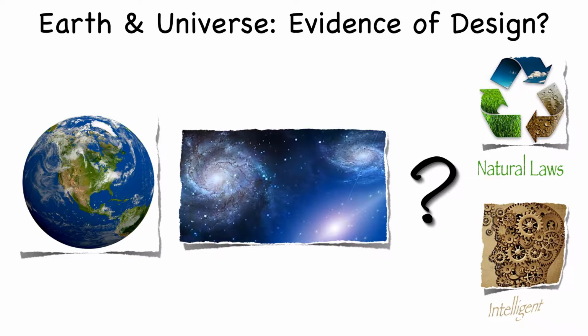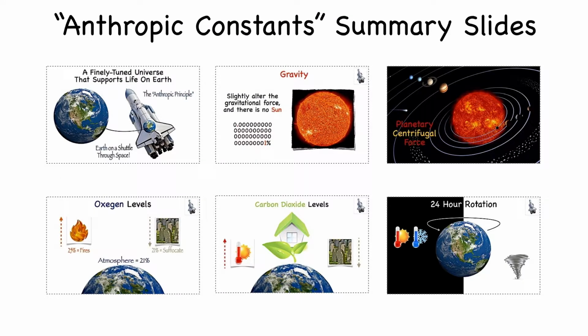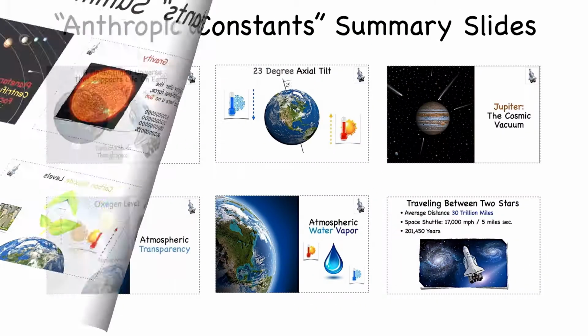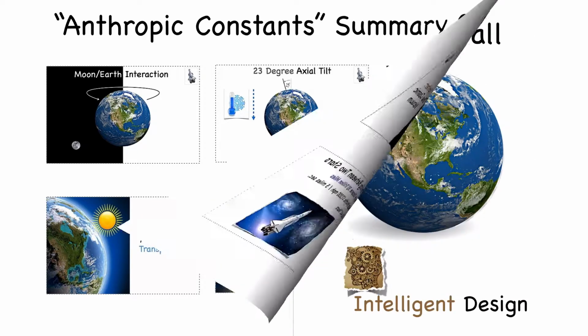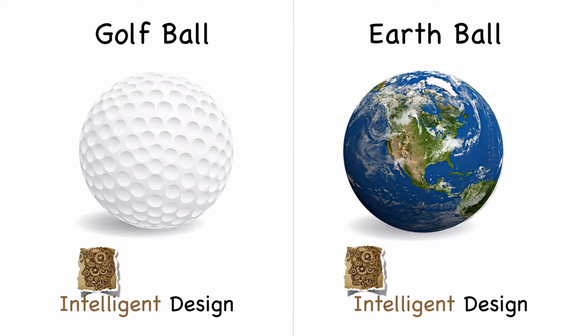And we discovered that there is indeed strong evidence for the Earth and universe's design, as we looked at 11 of the 122 anthropic constants that make it possible for human life to survive in the midst of the deadly conditions of space. We also saw that just like the golf ball, the Earth ball displays strong evidence for design. Since both have been designed, they both had to have a designer.